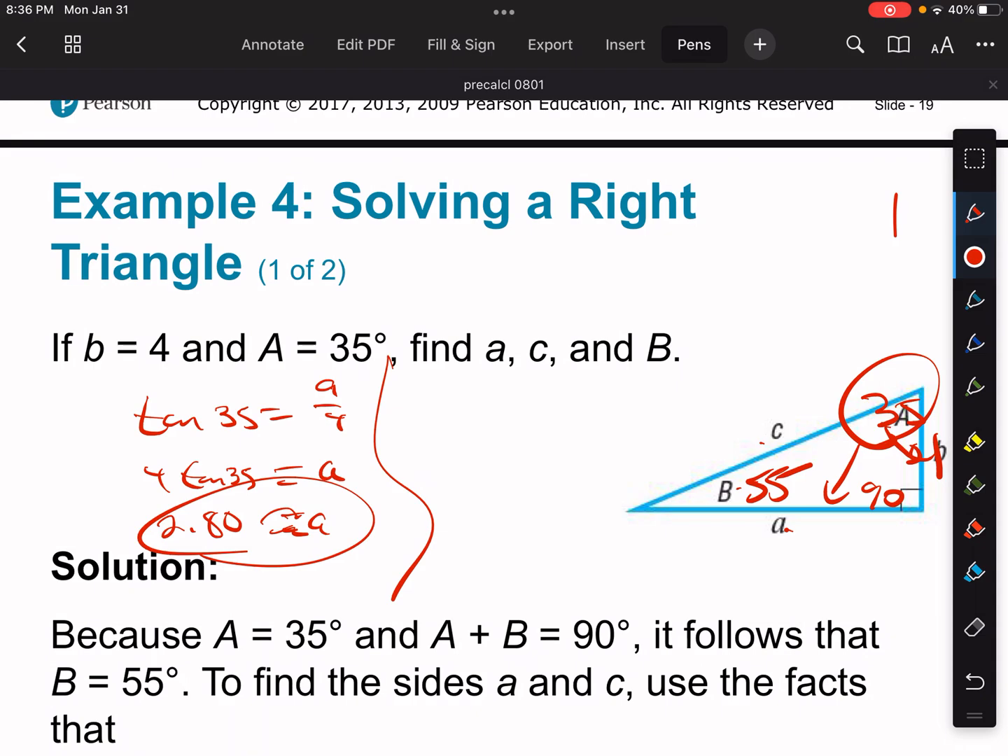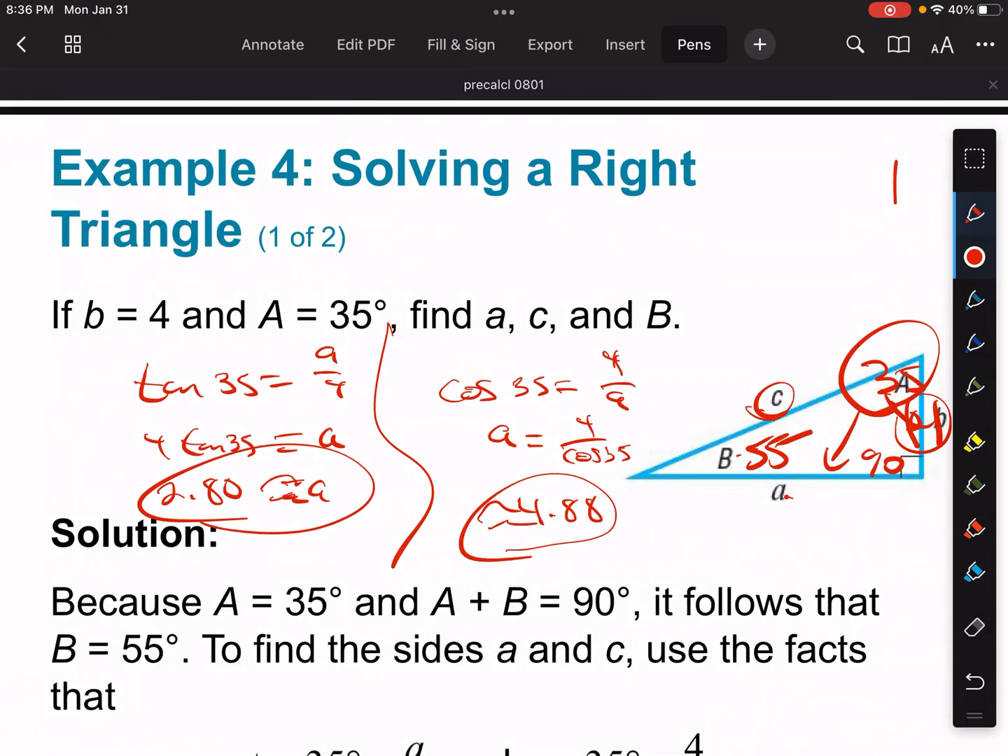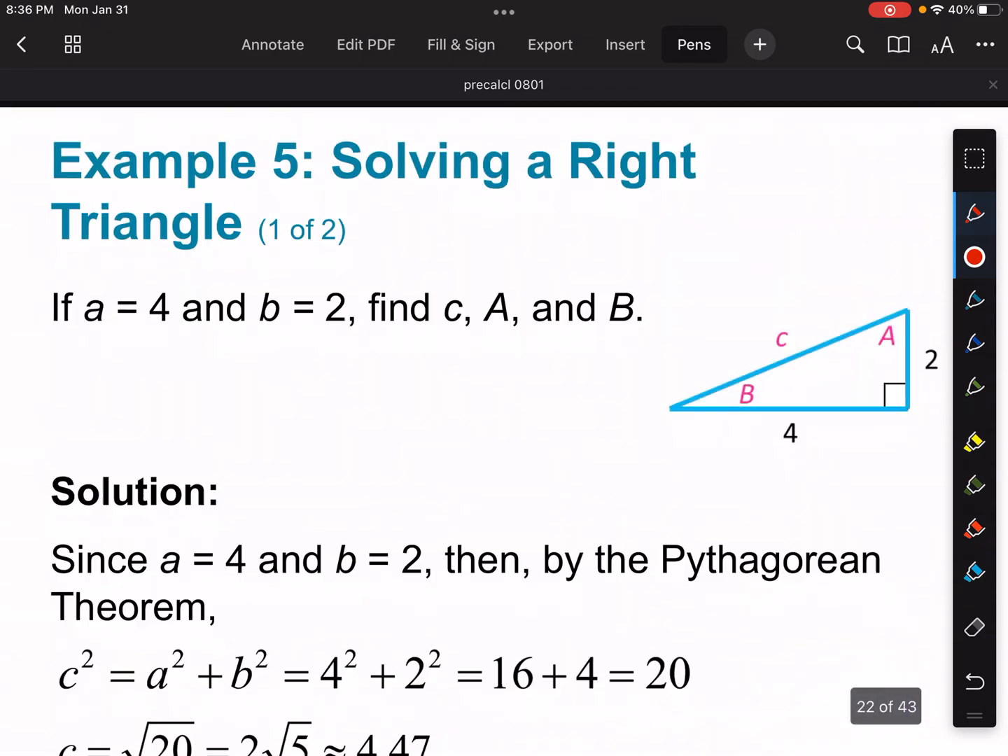And then for the other one, for C, we could say the cosine of 35 degrees, right? Because I know my adjacent, and I'm looking for my hypotenuse, is equal to 4 over C. To solve for C here, you can swap these two, right? So C is equal to 4 over cosine of 35. Plug that in and you have 4.88 approximately. All right, so that's example 4.